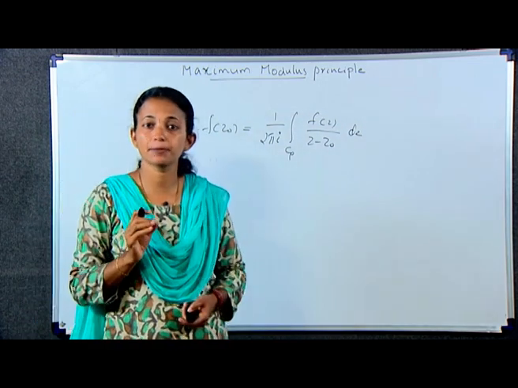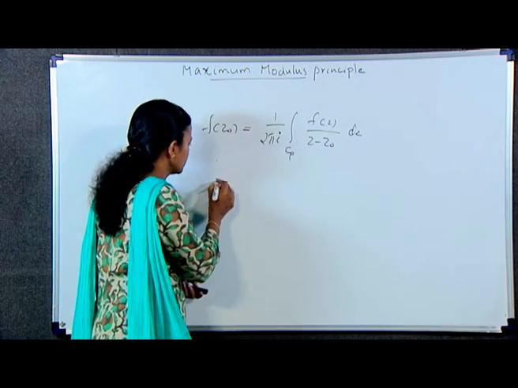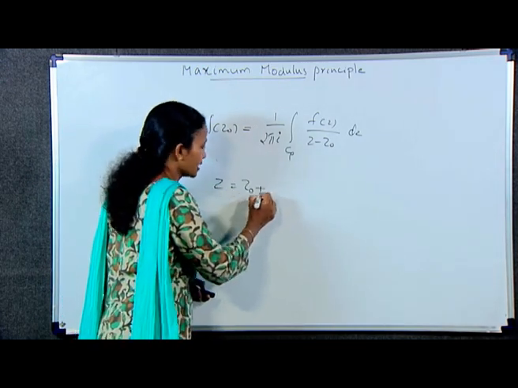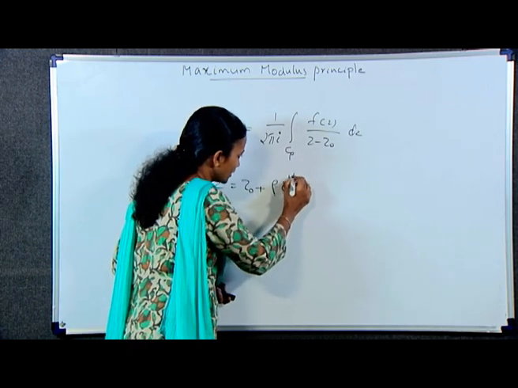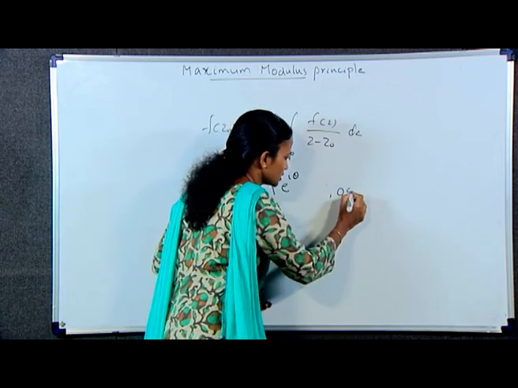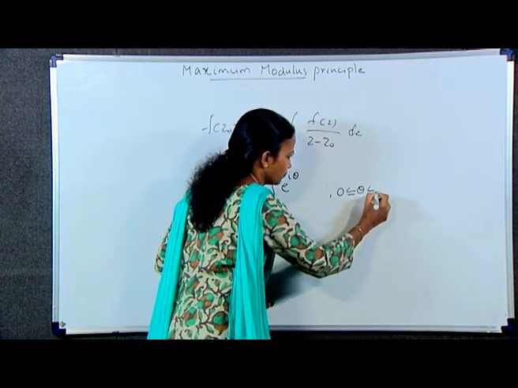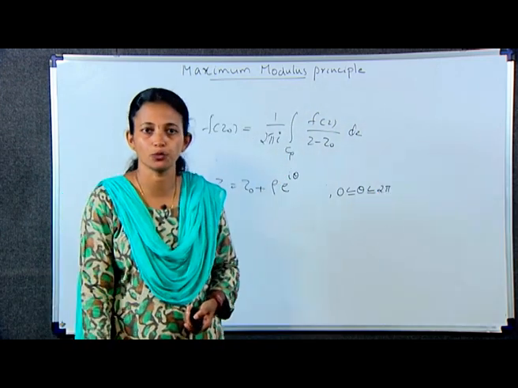The parametric representation of C rho is z equals z naught plus rho e raised to i theta. Of course, this theta lies between 0 and 2 pi, that is 0 less than or equal to theta less than or equal to 2 pi.